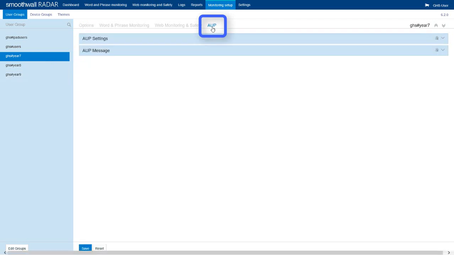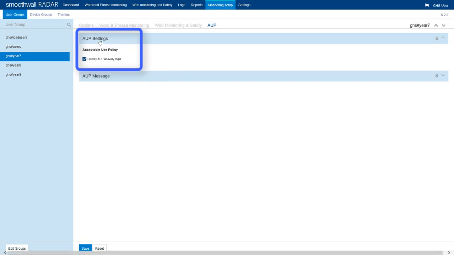Select AUP to configure the settings for this feature. Select AUP settings to choose whether the AUP should be displayed each time a user is successfully logged on. Deselect this option if it is not required and use Save at the bottom to confirm any changes. Note that if the AUP is being switched off, this will require at least one further logon to take effect.